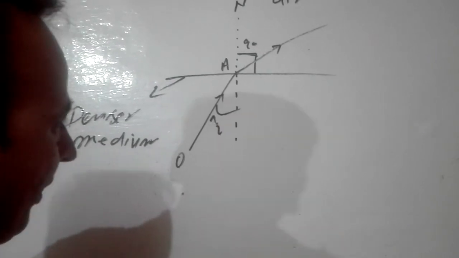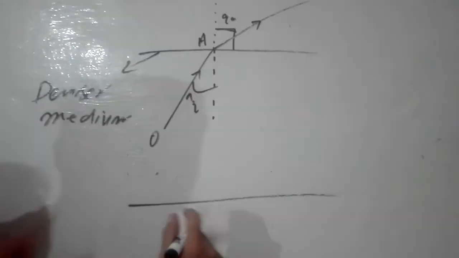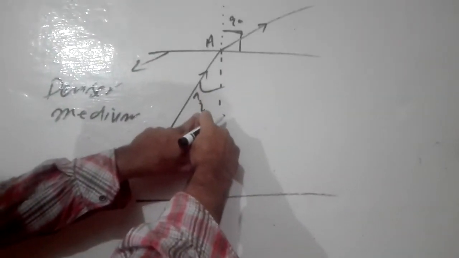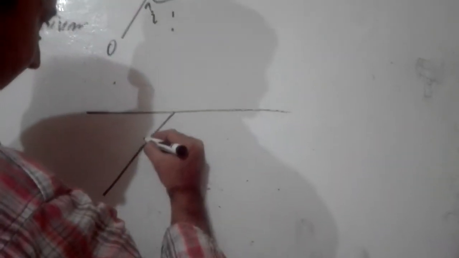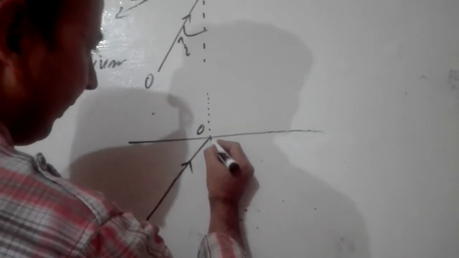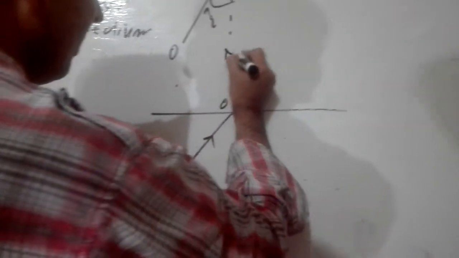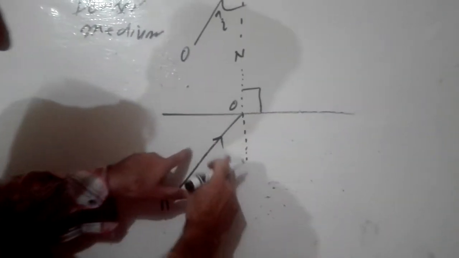We denote it with i. If I take further the same medium, and if I increase this angle of incidence now, suppose I have increased this angle of incidence like that. Now I name the ray, suppose AO, just to differentiate this. Now what will happen? Again I draw the normal here. What is normal? A 90 degree angle. Now what have I done? I have increased this angle of incidence from what it was before.